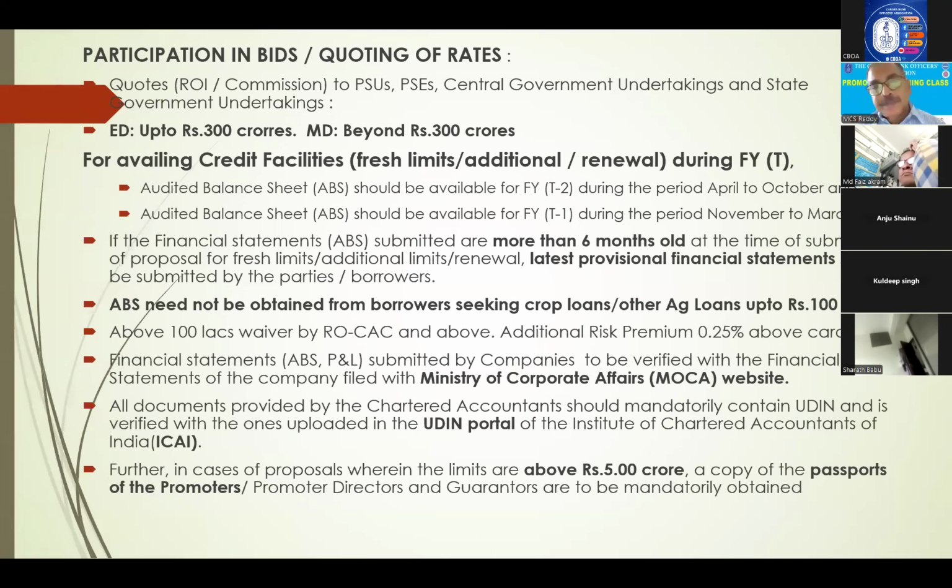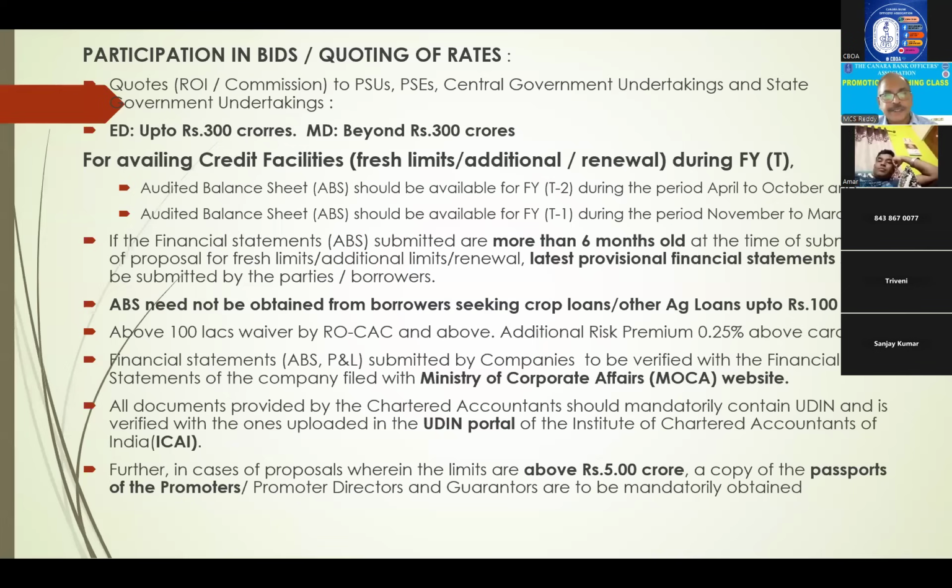Next, if the audited balance sheet submitted by the party is more than 6 months old, for either fresh limits or enhancement, whatever it is, they have to submit the latest provisional financial statement. For example, the party is approaching now, it is October, and he is submitting the audited balance sheet of 2023. From March 2023 to now it is more than 1 year. In such a case, we should insist on the latest financials. If the balance sheet is more than 6 months old, then we should insist on the latest financials.